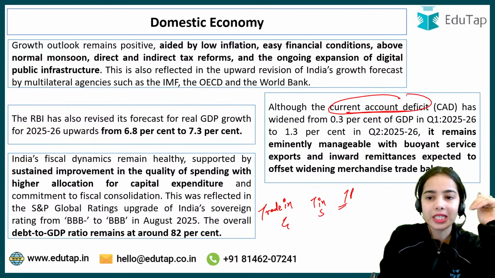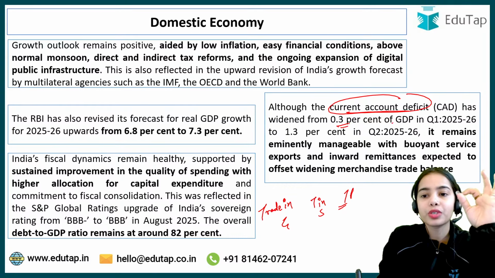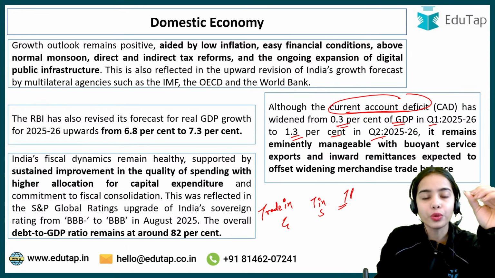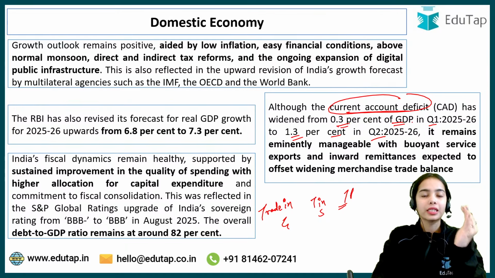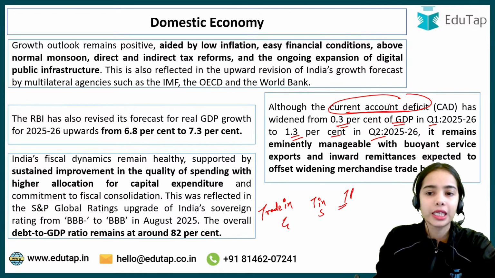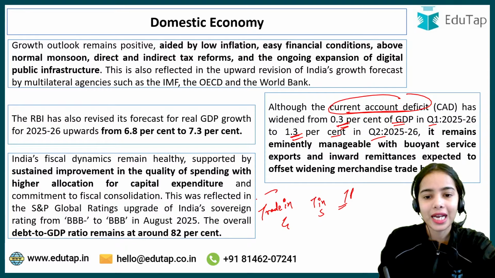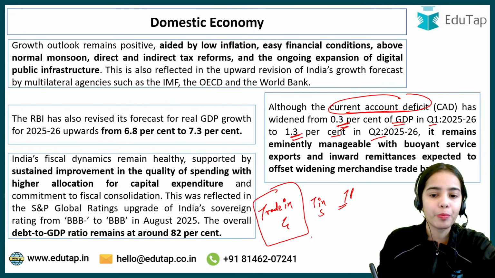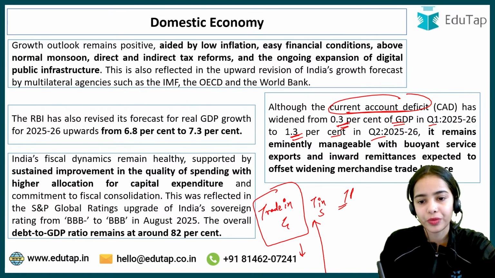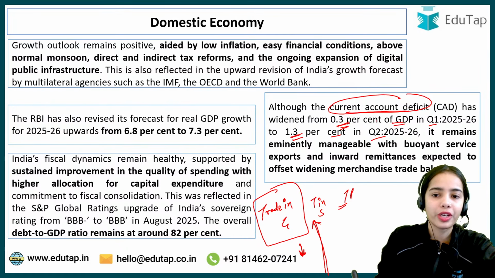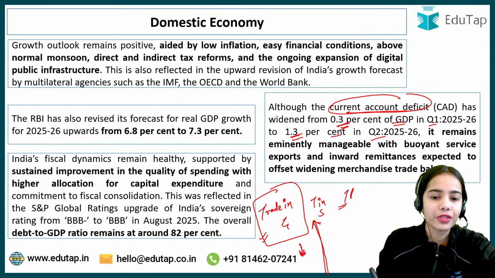Now the current account deficit has increased from 0.3% of GDP to 1.3% of GDP from quarter 1 to quarter 2. So in 6 months you can understand that there is an increase in the current account deficit. That is because of trade in goods. We are importing more and exporting less. With less exports we are getting less money, and with more imports we have to pay more. So the current account deficit is increasing because of the deficit in trade in goods.